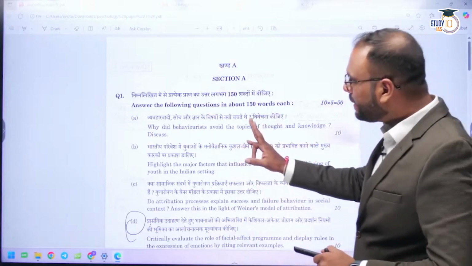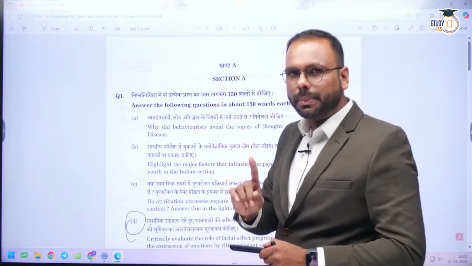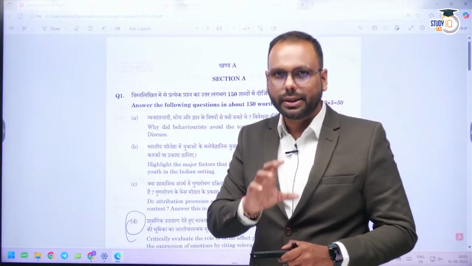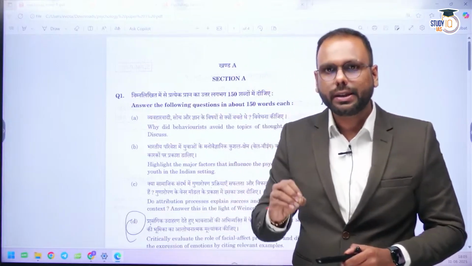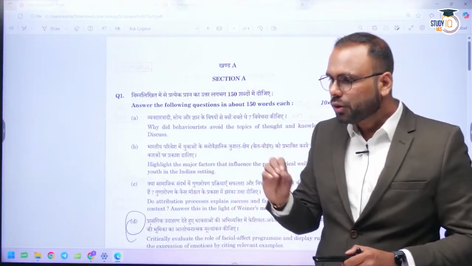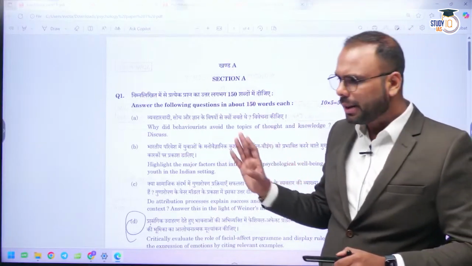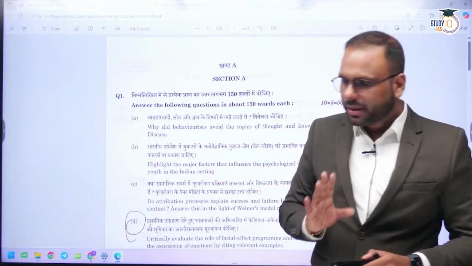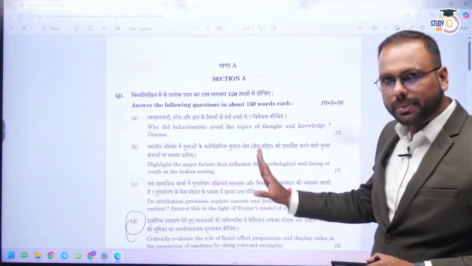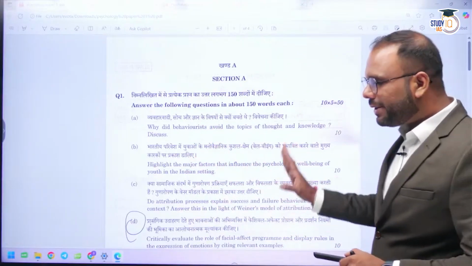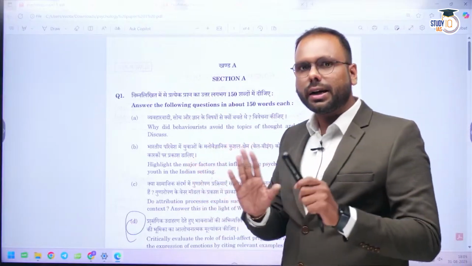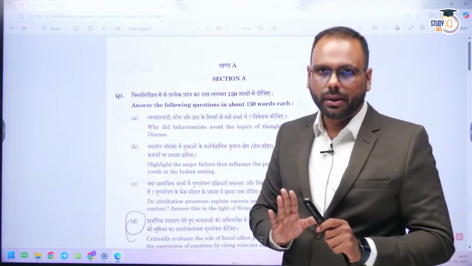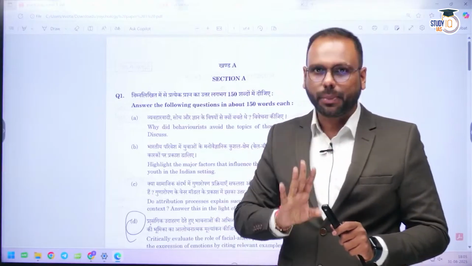The second major difference you will find in today's paper is that the research part, research area and the method of psychology area, this part is also dominant this year. आपको देखेंगे काफ़ी सारे क्वेश्चंस हमको देखने को मिलेंगे from that particular area. ठीक है, तो ये क्वेश्चंस हमको रिसर्च मैटर से देखने को मिलेंगे सेकंड, and definitely some of the questions are directly asked in this paper. So we will analyze these 3 key points.